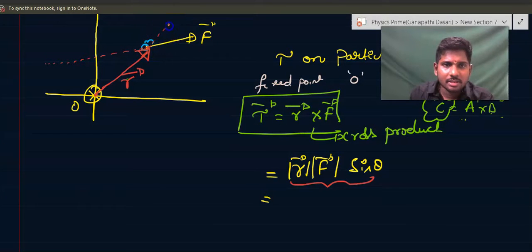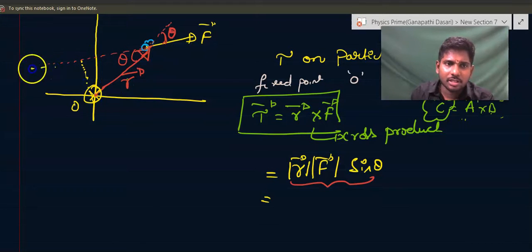now if I say this is the theta between the position vector and force vector, because to find the angle between two vectors, the two tails should join or two heads should join. If I extend this, the tails of the position vector and force vector are joining, so this is the angle between the two vectors. If this is theta, this can also be theta. So now there are two ways of solving it.